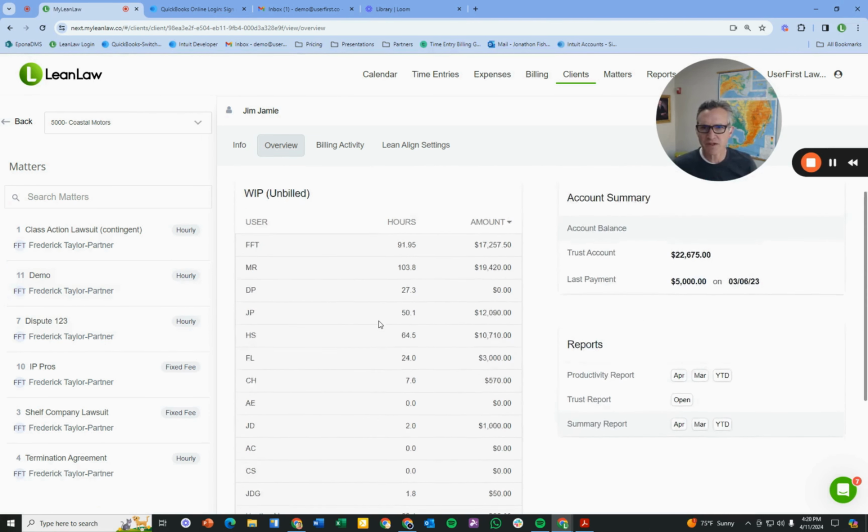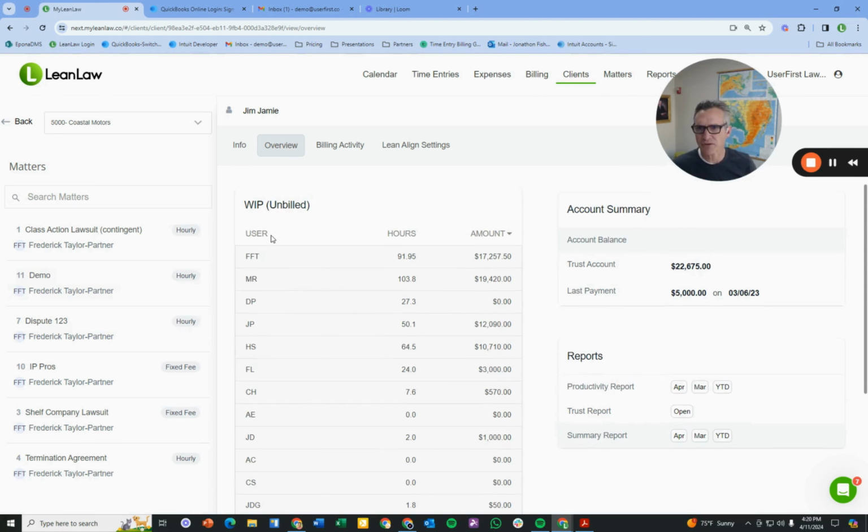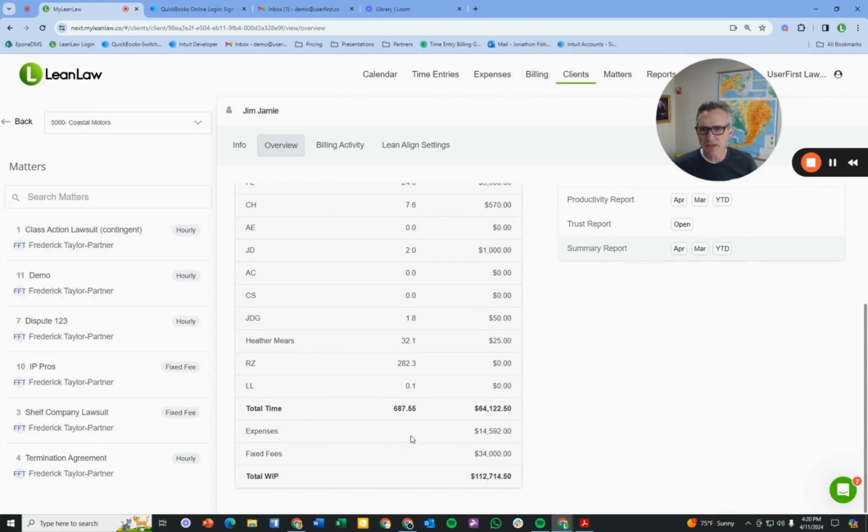The first thing that you'll see as the user or as the firm manager is who has contributed to the matter from their hours perspective, and you'll see the value of those hours. And it's all sortable. So if you want to find out who had the most value of the hours, you can quickly sort that. You'll also see the total, 64K. The expenses and the fixed fee, all of this is real time. So if others are contributing to a particular matter and you refresh the page, the numbers will increase. But you know that there's $112,000 of WIP in the system that needs to be billed to this client.